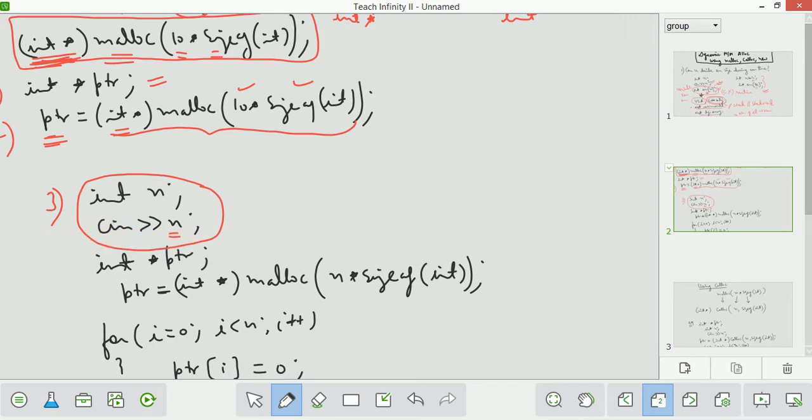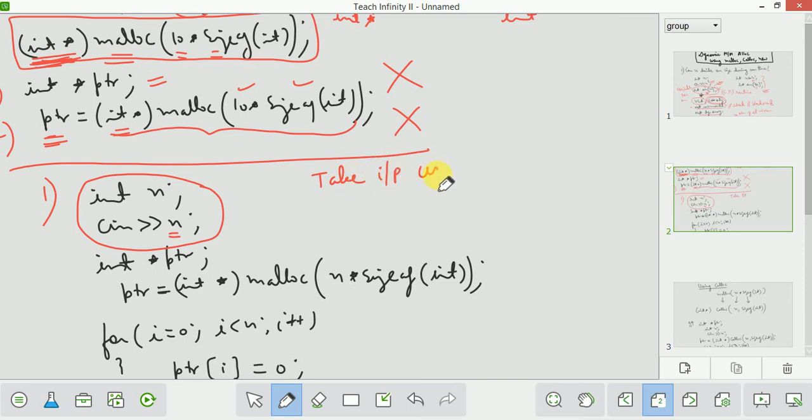Okay, so this is the first step. Let's forget about this one and start from here. I am telling you how to use malloc and how to take input from the user. I want to take input from the user, and then I want to create an array which will contain the number of elements input by the user. Suppose the user has input 10 elements.